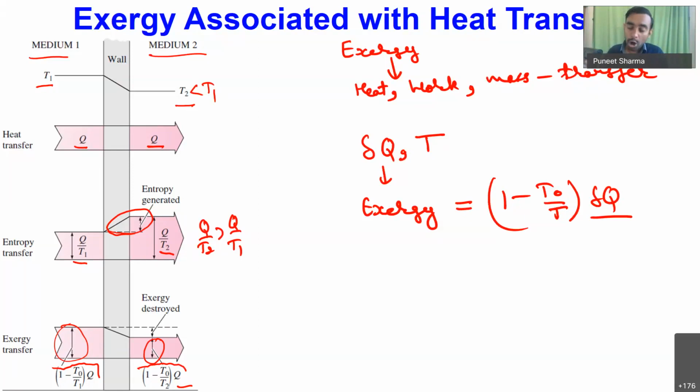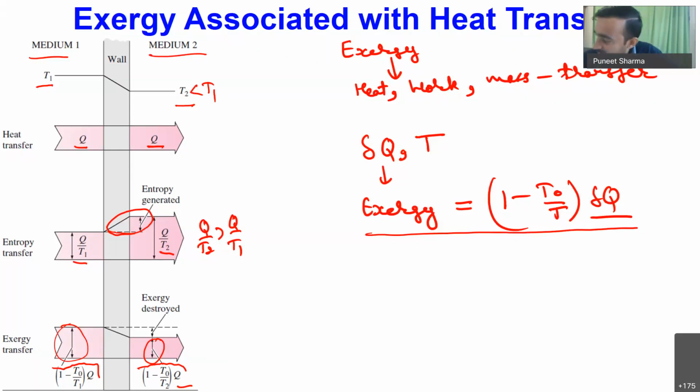And always we have to remember that exergy is a quantity which is estimated based on the maximum potential of work while the system is operating in a reversible fashion. Okay, so if we are having some heat transfer which is happening across a finite temperature difference, every time we have to couple that system which is transferring the heat to our surrounding with one reversible heat engine. And if we are connecting a reversible heat engine, exergy associated with that heat transfer process will be equal to (1 minus T0 by T) times delta Q.